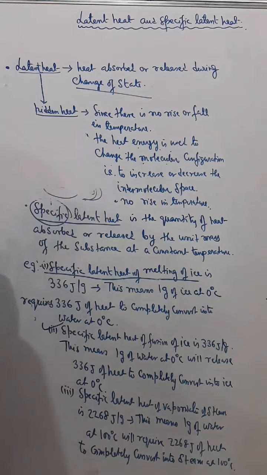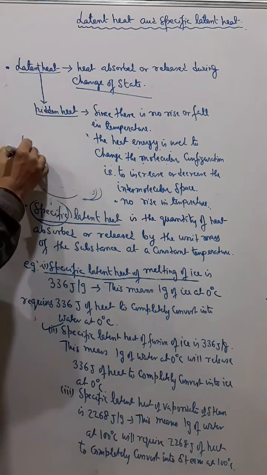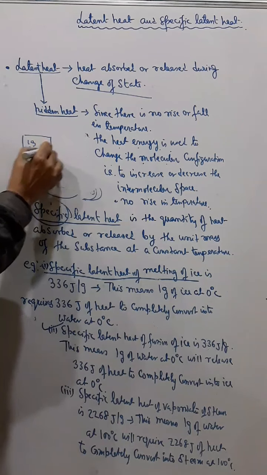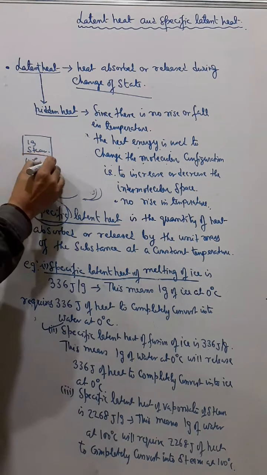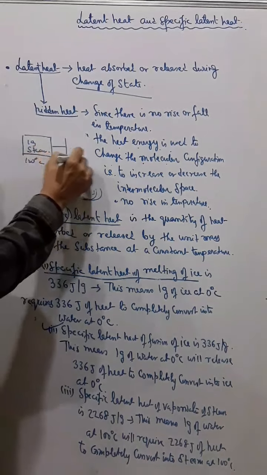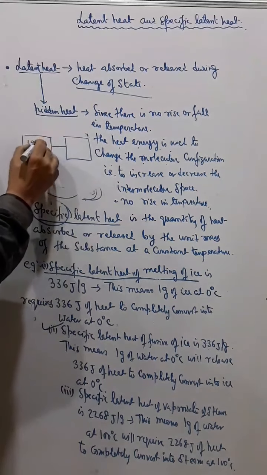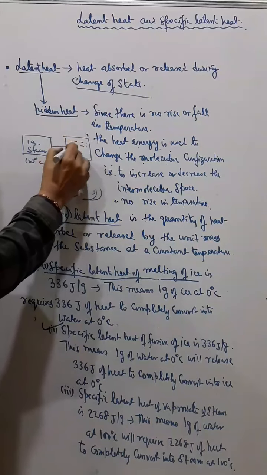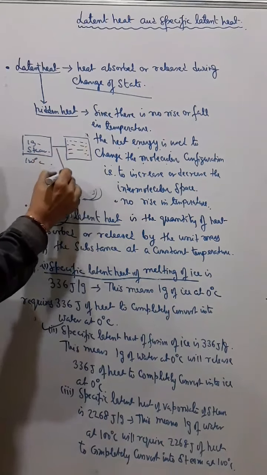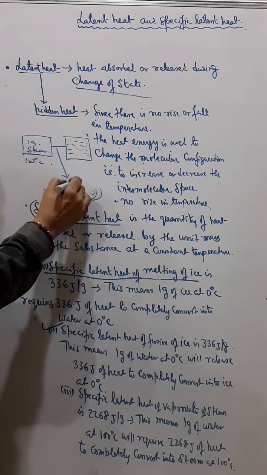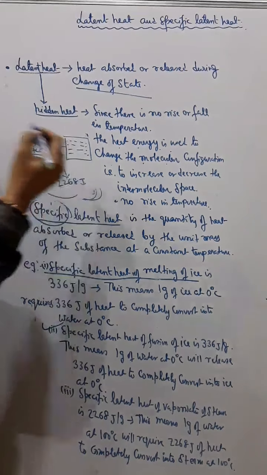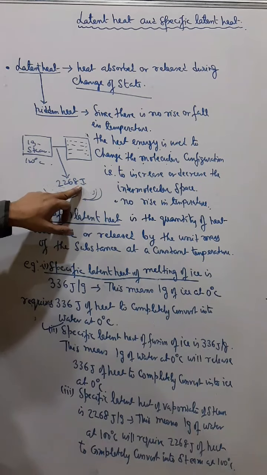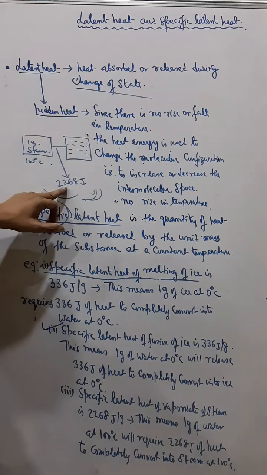Now if you take 1 gram of steam at 100 degrees Celsius, and you cool that steam and that steam condenses to water, then how much heat will it release? It will release 2268 joule of heat. So understand, water to steam it will absorb 2268, steam to water it will release 2268